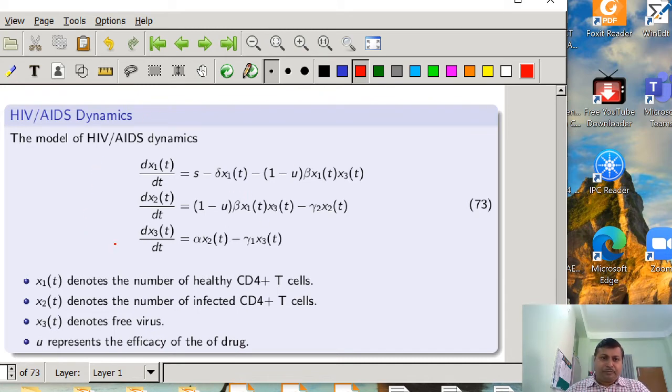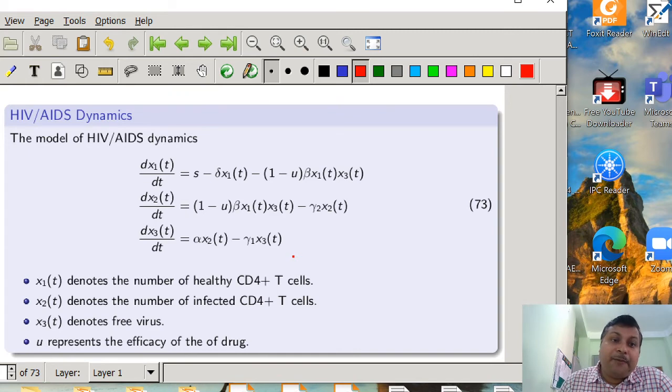Equation 73 is definitely a representation of a nonlinear system, because in each differential equation multiplicative terms are present, which are functions of states, that is x1 x3 terms.